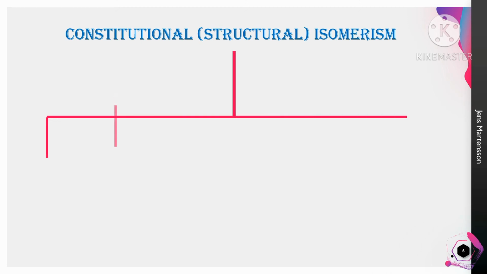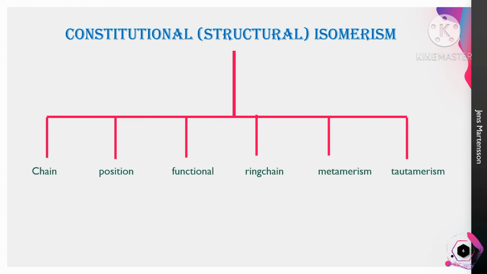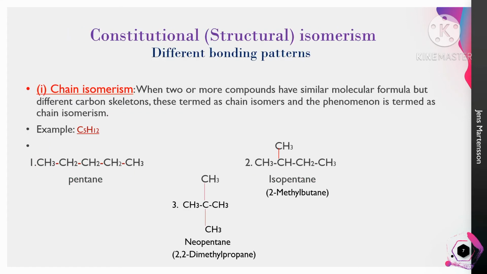Structural isomerism is again divided into 6 types. First one is chain isomerism, second positional isomerism, third functional isomerism, fourth ring chain isomerism, fifth metamerism, and sixth is tautomerism.